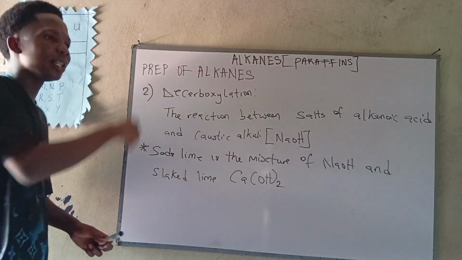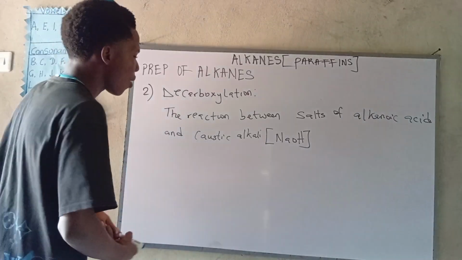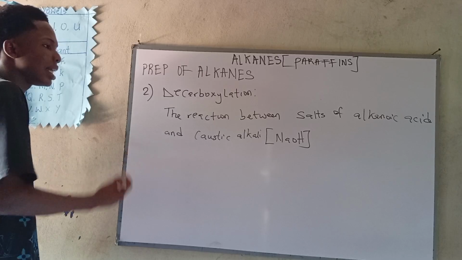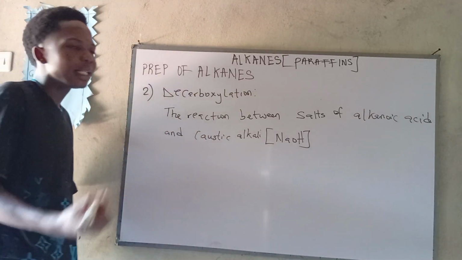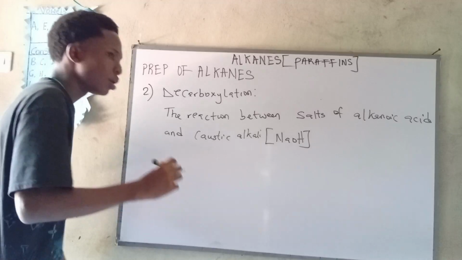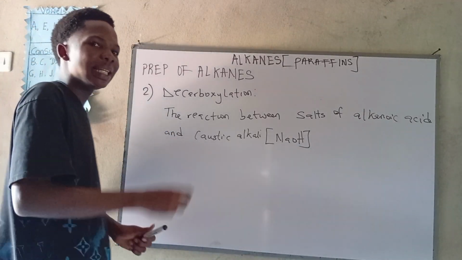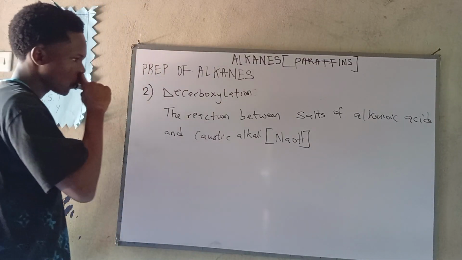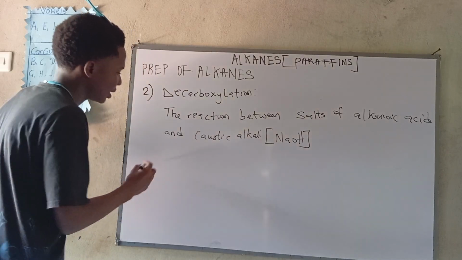Now let's dive straight into this preparation. As I said, the reaction of salt of alkanoic acid and caustic alkali will give us our corresponding alkane. But there is something you have to do. This reaction cannot go on except in the presence of heat. Okay? Now, which one will we use? We are going to use sodium ethanoate. Now, sodium ethanoate is written as this.